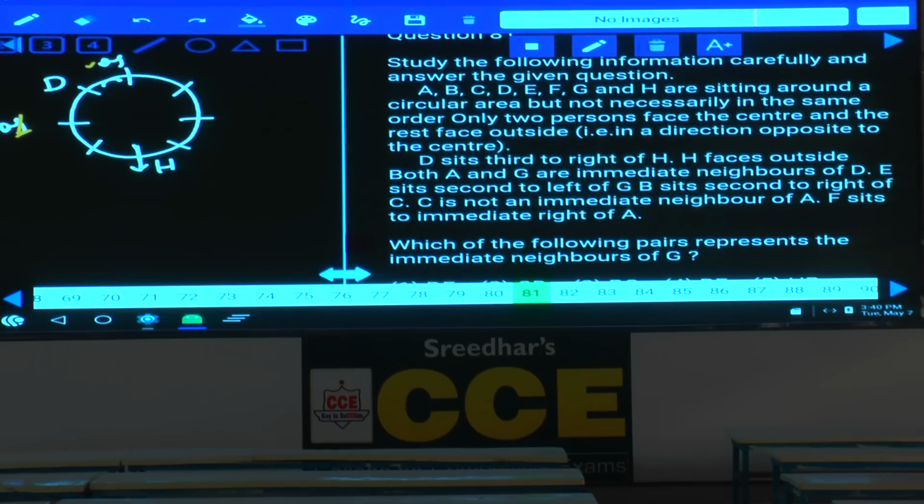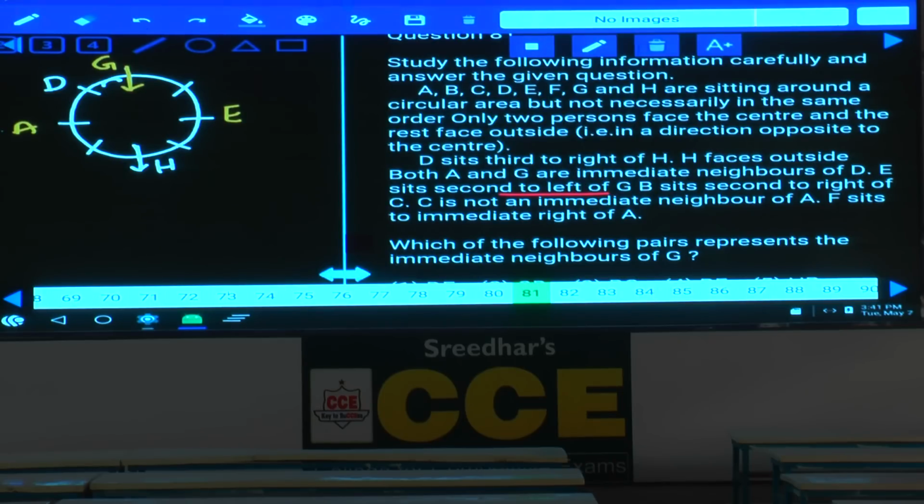Are you following this one or not? As G cannot be here, then who must be here? A. A is here and G will be here. If A and G are in these two places, then E sits second to the left of G. E is seated second to the left of G, and this G is facing towards the center, so E will be here, isn't it? That means as of now we got G is facing towards the center.